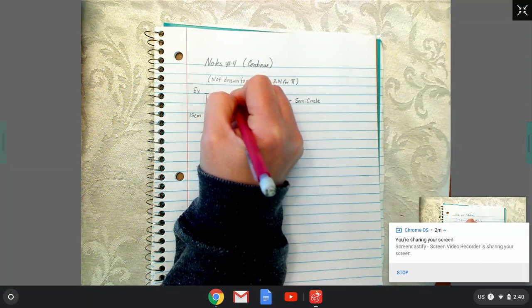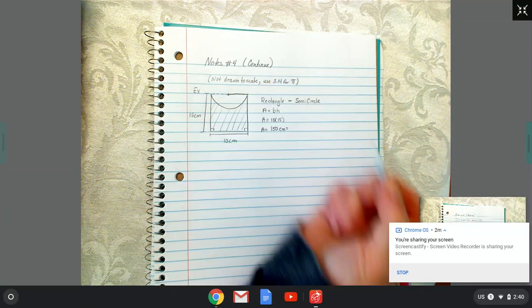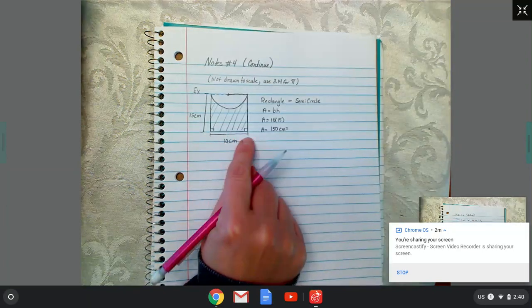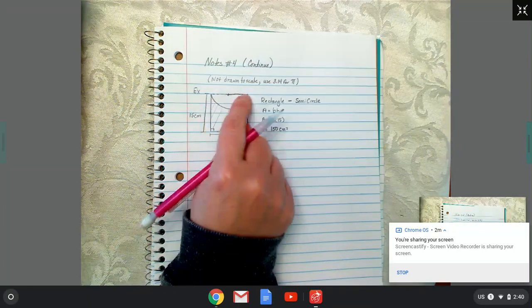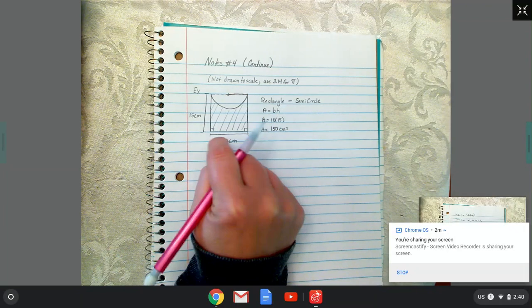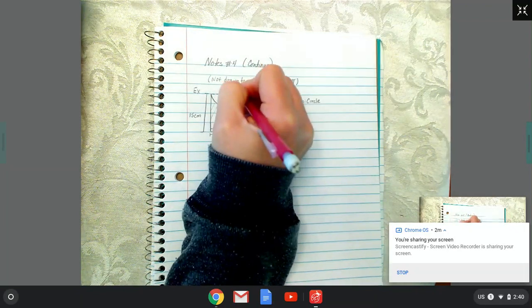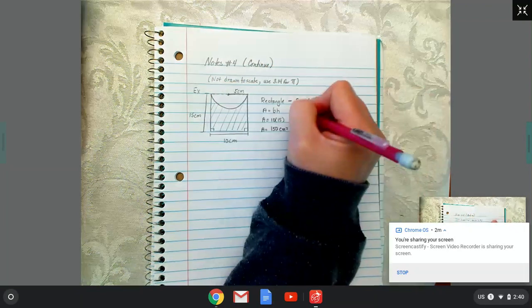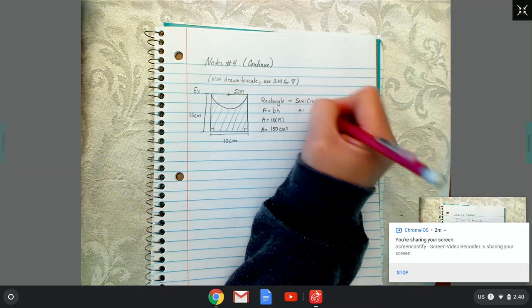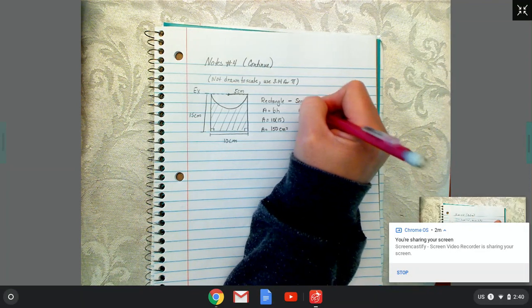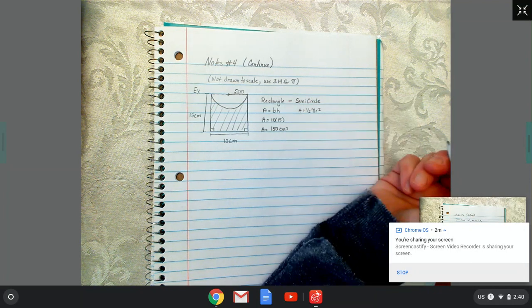So what would the radius be? If the total length across is 10, that represents the diameter, so the radius would be half of that, which is 5. For a circle it's pi r squared, but we're doing one half pi r squared because it's a semicircle.